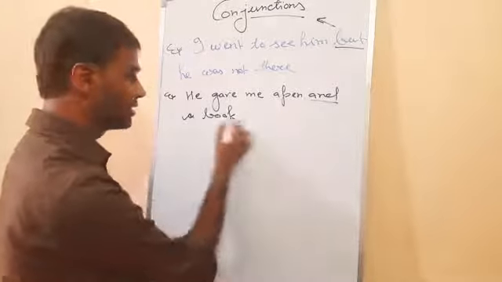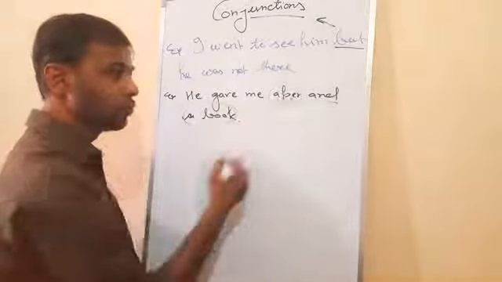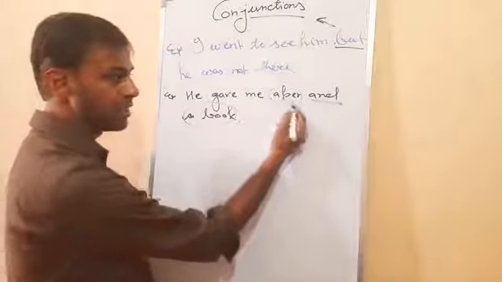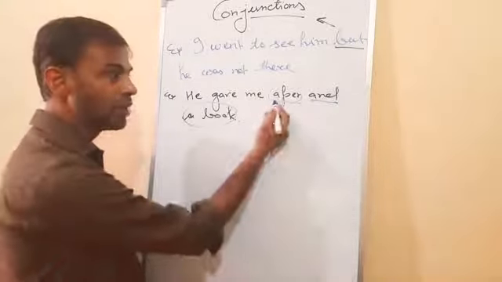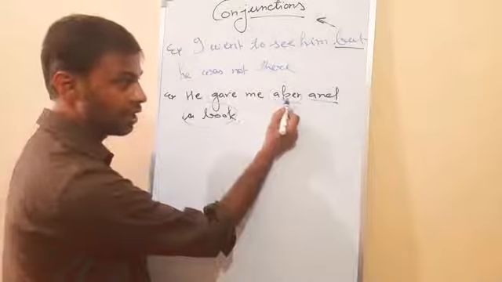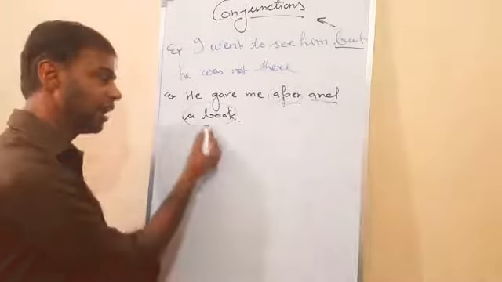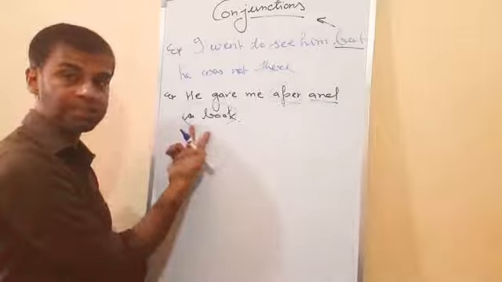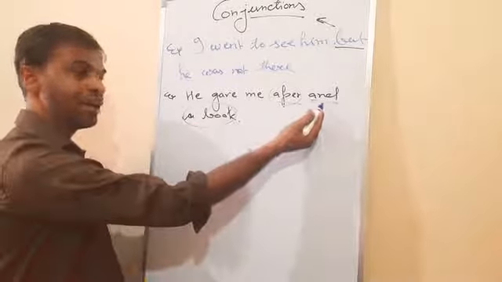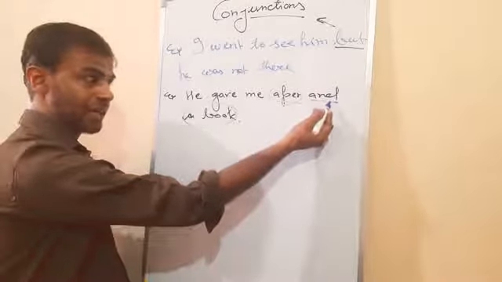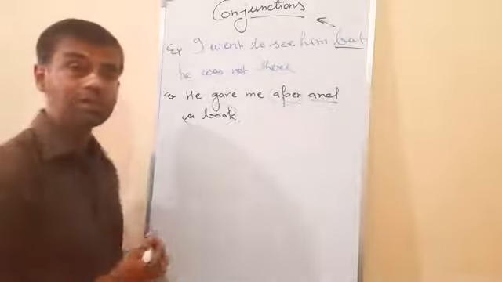So a pen, this is the first part and a book is the second. In a pen, two words are coming, it means this is a phrase. When one word comes, that is a word, and more than one word is known as a phrase. A and pen, two words, so this is a phrase. A book is again two words, also a phrase. And it is joined with the and. So what is and here? And is the connector, the joining word, and here it joins two phrases.